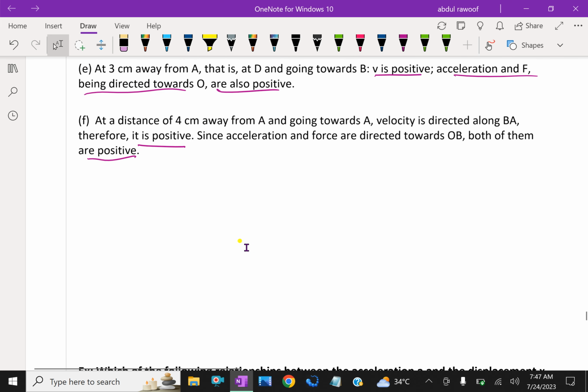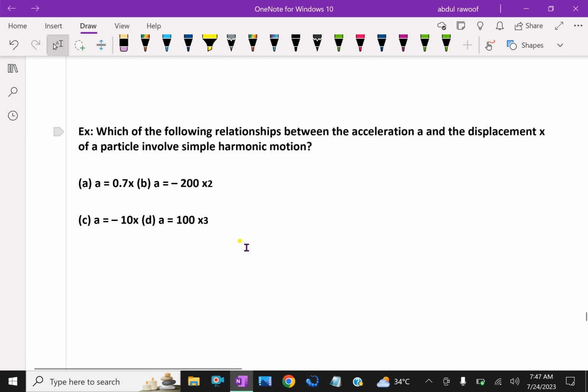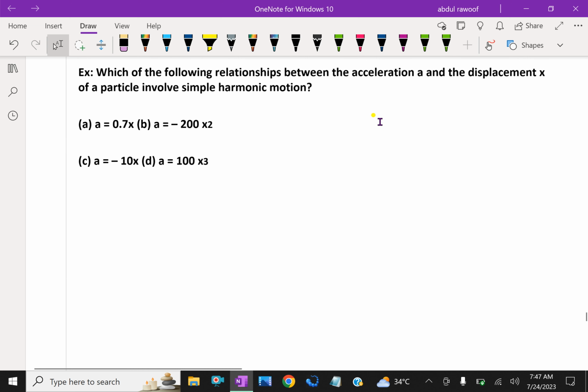Next question. Which of the following relationships between the acceleration A and the displacement x of a particle involves simple harmonic motion? Here, A equal to 0.7x, B: A equal to minus 200 x square, C: A equal to minus 10x, D: A equal to 100x cube. Here, only C represents SHM.